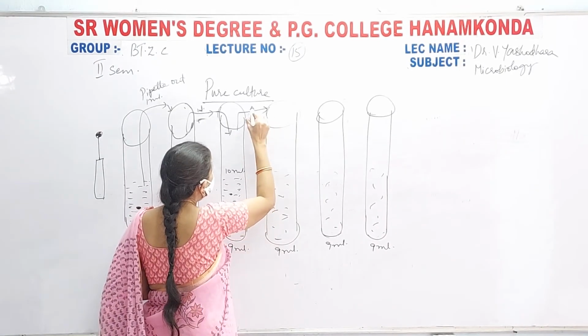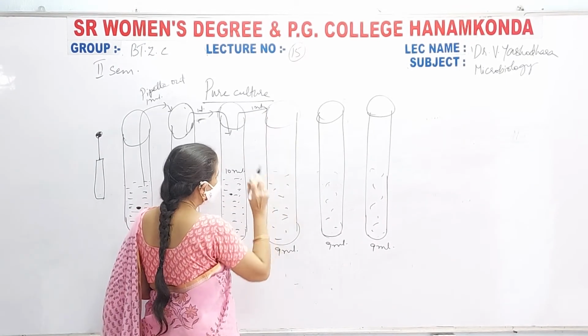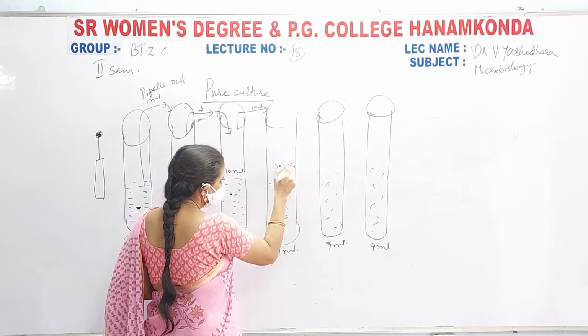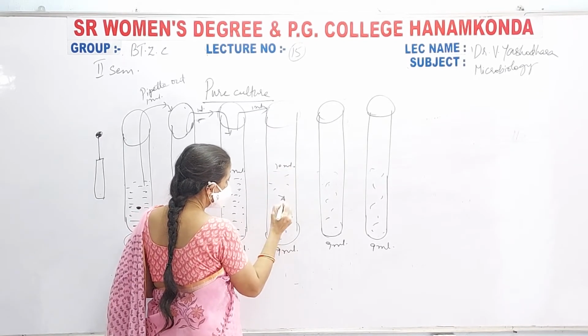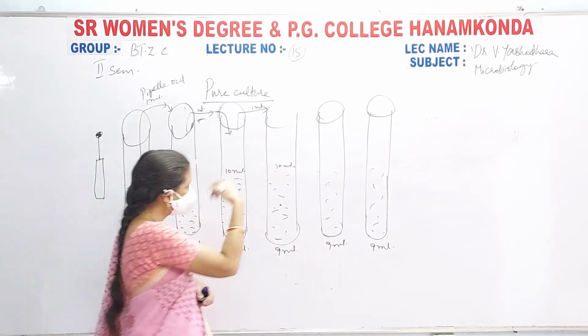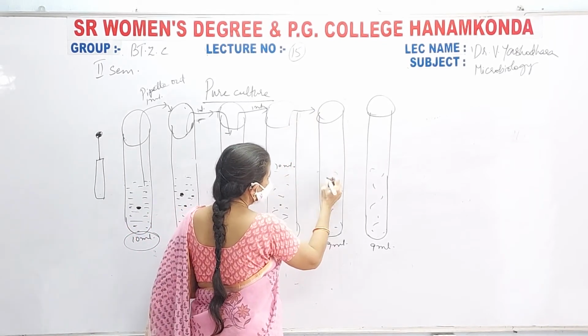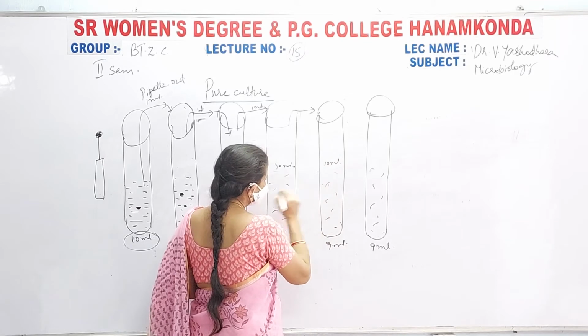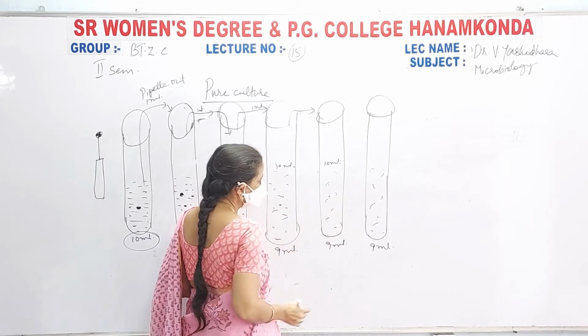Again from this take out 1 ml and add to the next tube. Again it becomes 10 ml. Now see here, this is your bacteria. Again after 5 minutes go for the next one. This becomes 10 ml. Next, the bacterial culture is this one.